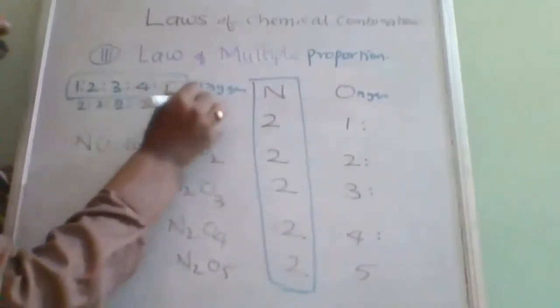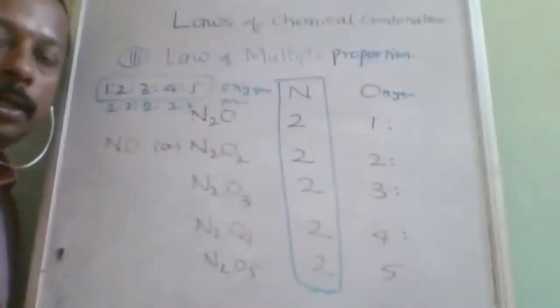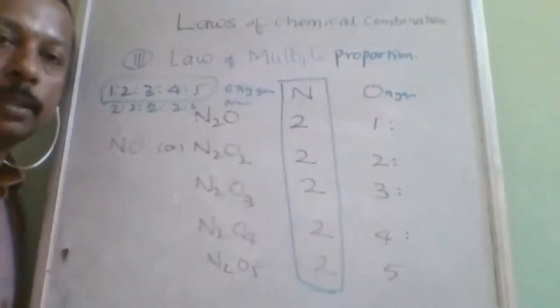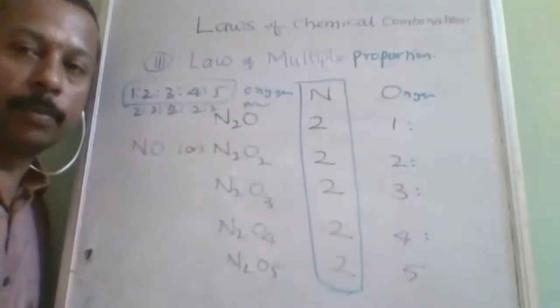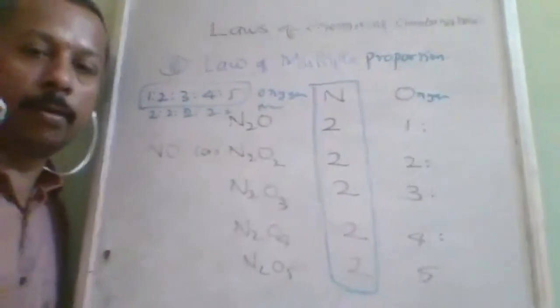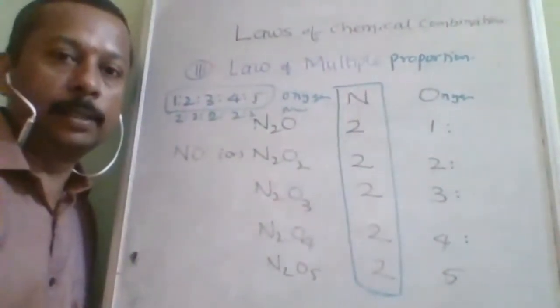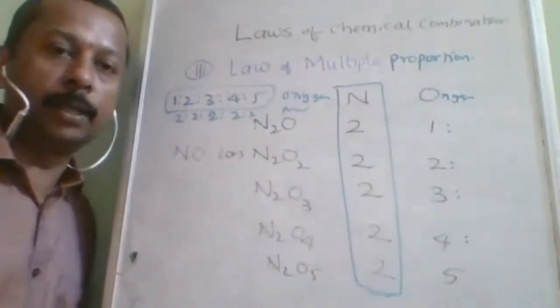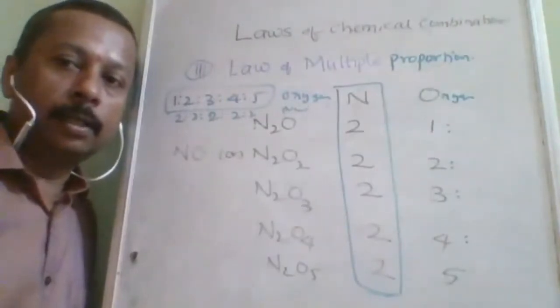So in the law of multiple proportion, you can take two or more than two examples. As the name itself suggests, it is a multiple proportion, so you can take multiple molecules. But you have to take a fixed number of elements. Here, the fixed number of elements in the given example is two: nitrogen and oxygen.